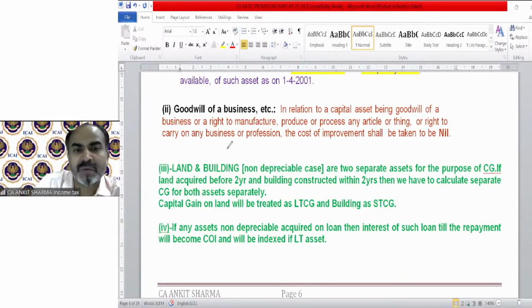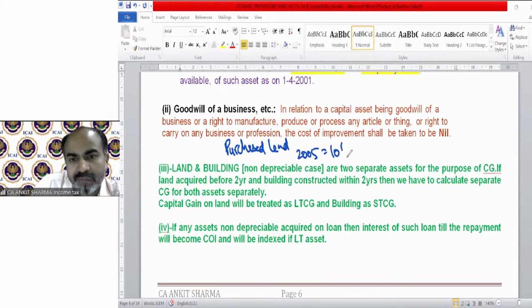Because there might be a question like this, that you purchased the land in 2005 for rupees 10 lakh. And then you start construction, which has been completed. The building construction is completed in 2011, and it took almost 40 lakh rupees.